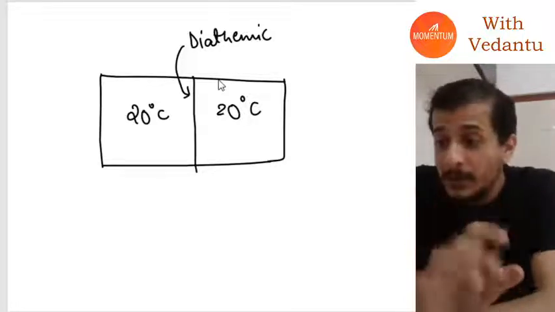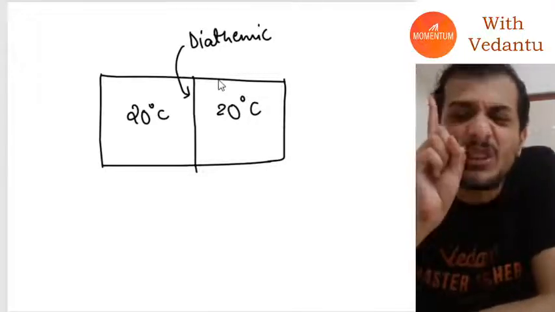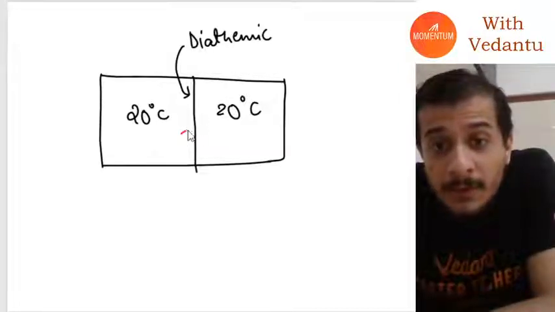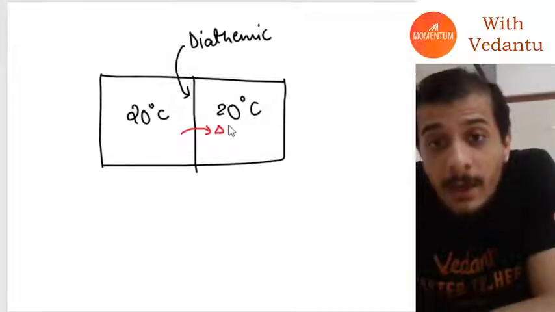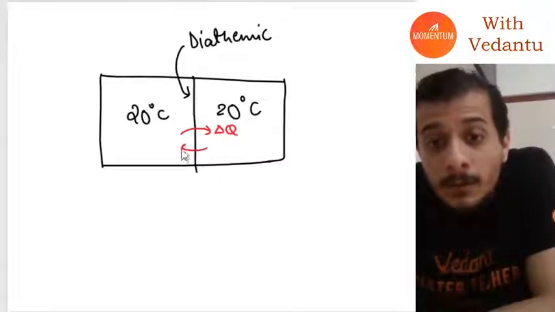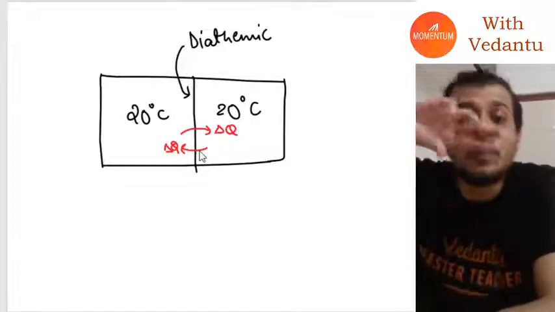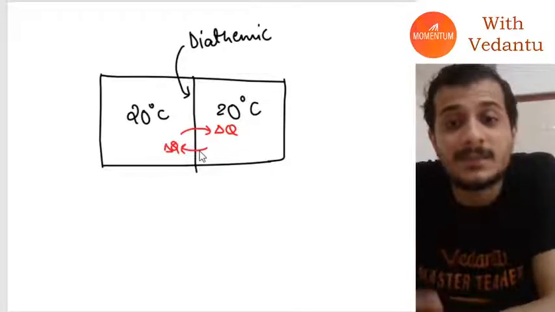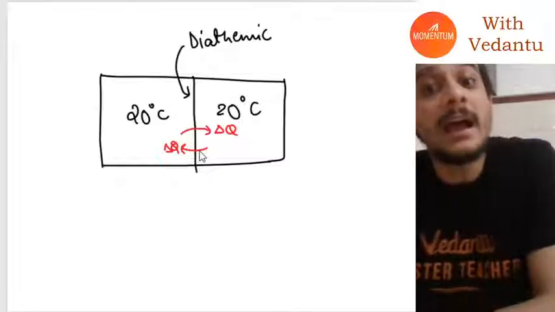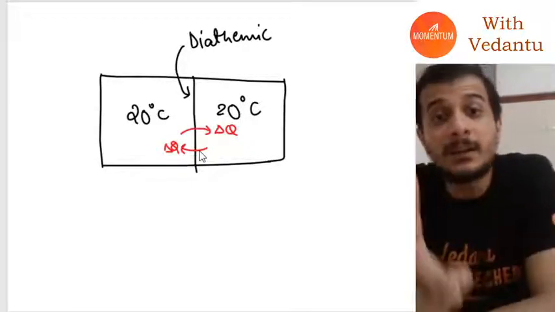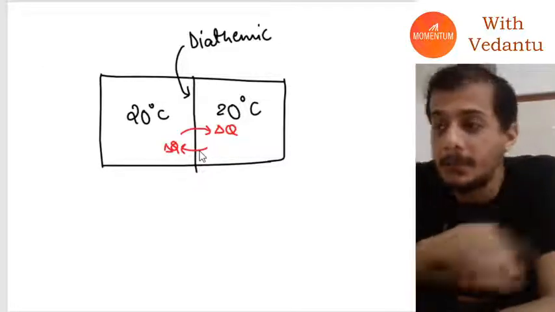At microscopic level, heat exchange is still taking place. There is still transfer of heat from here to here, and also at the same time there is still transfer of heat from here to here. But both heat transfers in both directions have the same value, and therefore the temperatures will remain the same. The heat transfer is still taking place.